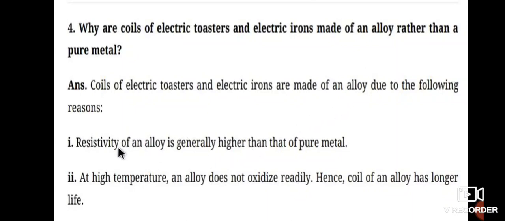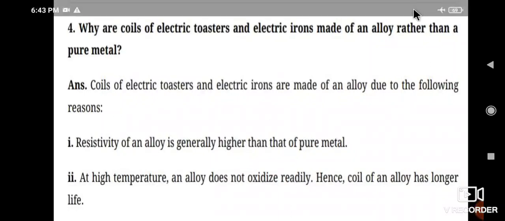Why? The resistivity of an alloy is generally higher than that of a pure metal. If the resistivity of a substance is increased, it produces more heat in less time. Electric toasters and electric irons work on the principle of the heating effect of electric current. These devices produce heat in a short period of time. Therefore we use alloys, which are made of two or more metals combined and produce heat in less time. So the resistivity of an alloy is generally higher than that of pure metal.